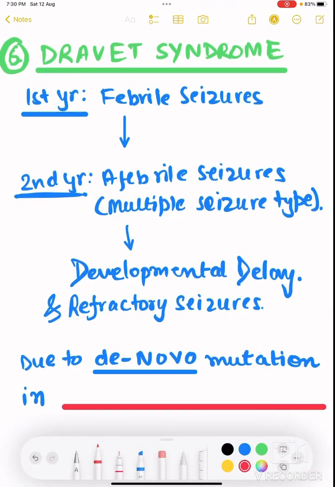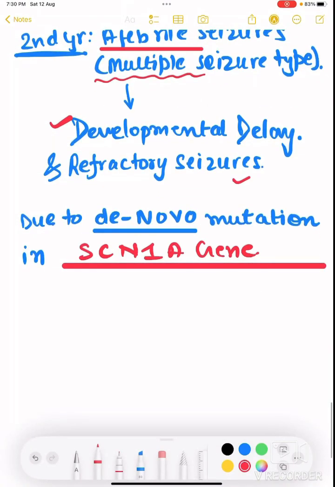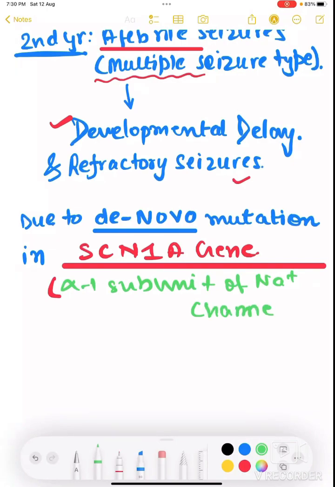Dravet syndrome is a unique type of seizure. In the first year, the seizure will be a febrile seizure. In the second year of life, there will be febrile seizures and multiple seizure types. And then there will be developmental delay with refractory seizures. The only important thing about this is that it is due to a de novo mutation of the SCN1A gene, the alpha 1 subunit of the sodium channel.